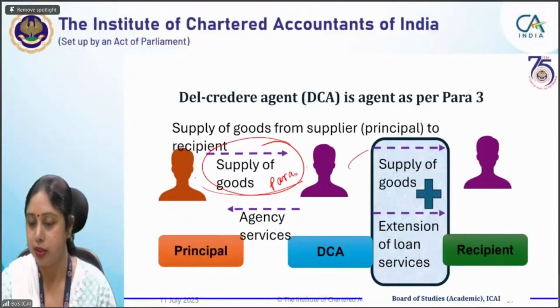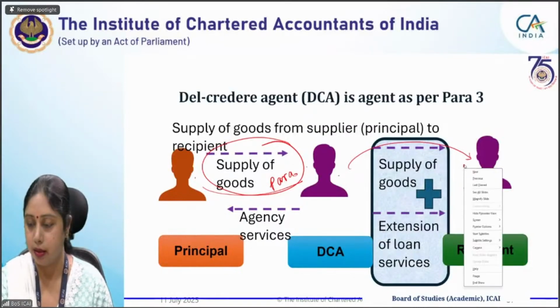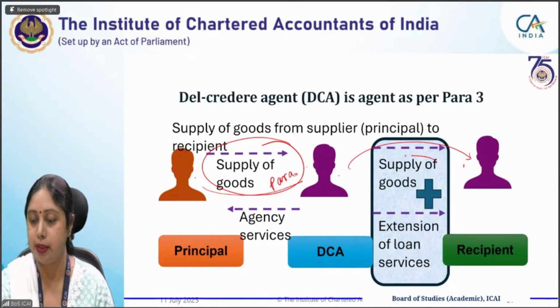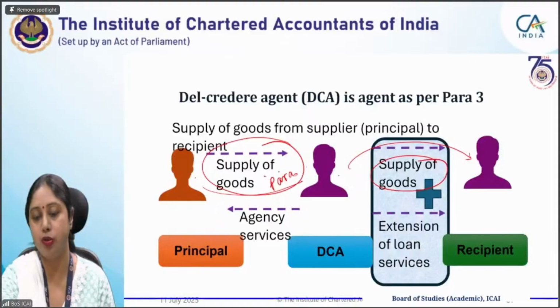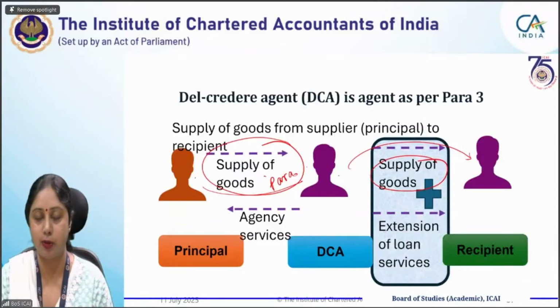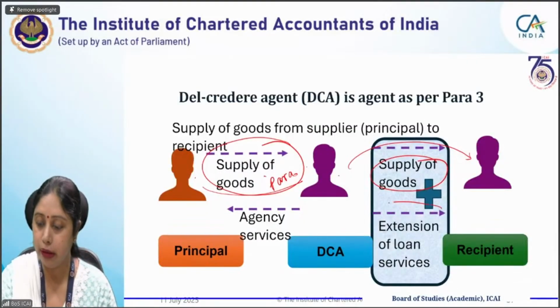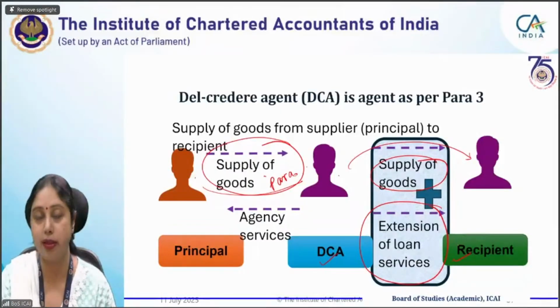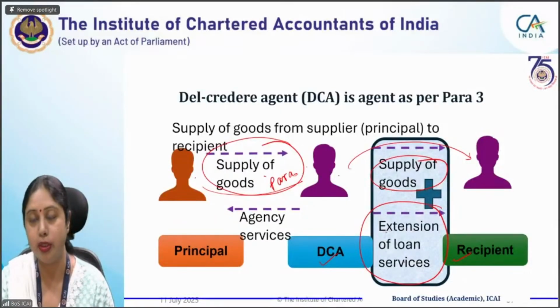And one transaction will be between agent to buyer, that is supply of goods. These are the two different transactions because he is an agent as per para 3. One more transaction which will be there between the agent and final recipient will be the extension of loan services.